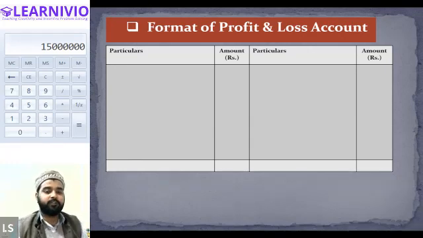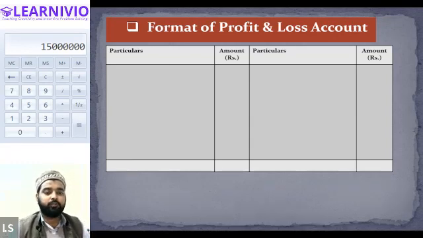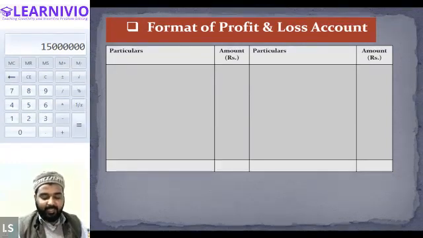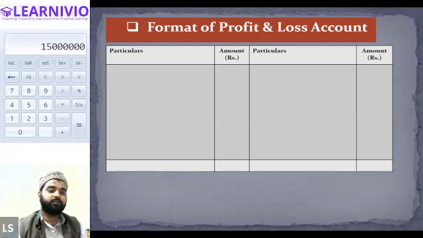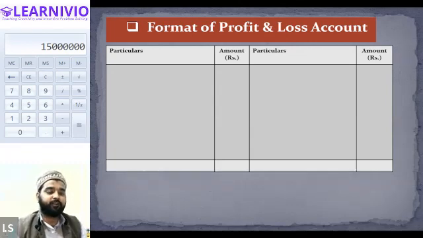So until now we were just talking about the trading account. As I have already told you, in the final account we have to prepare 3 statements, right? First we need to prepare the trading account, then the profit and loss account, then finally the balance sheet. So we have done questions based on the trading account already. Now we will talk about the profit and loss account.